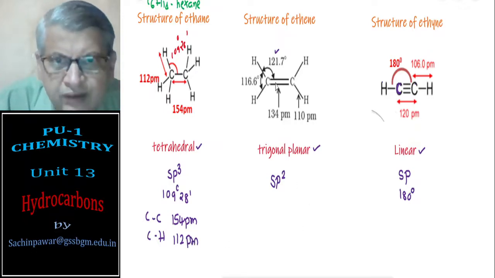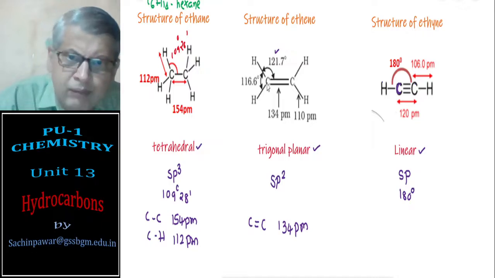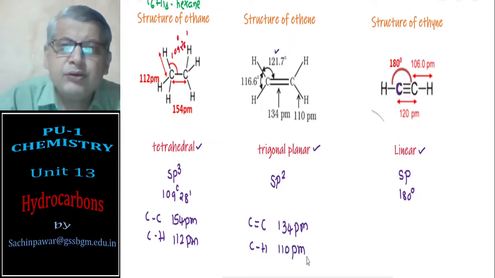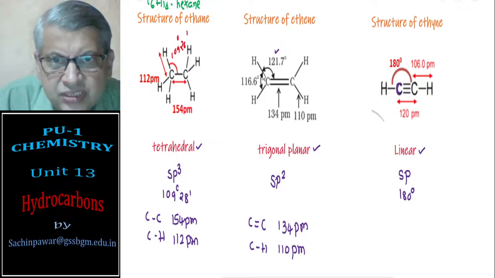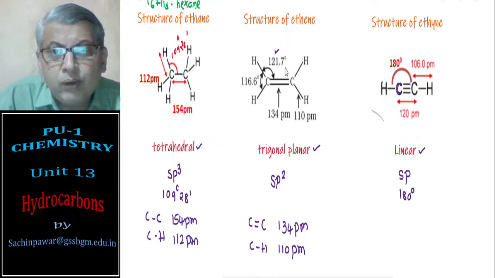In case of ethene, you see the carbon-carbon double bond is 1.34 picometers. This is C double bond C. C single bond H is 110 picometers. Bond angles are different here. Here it is 116 and 121.7.